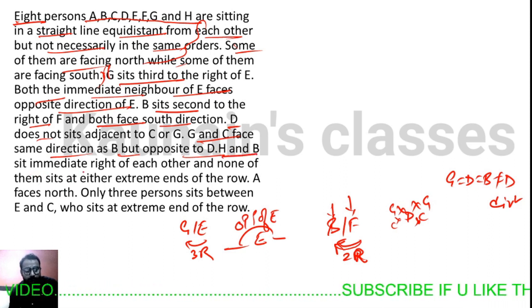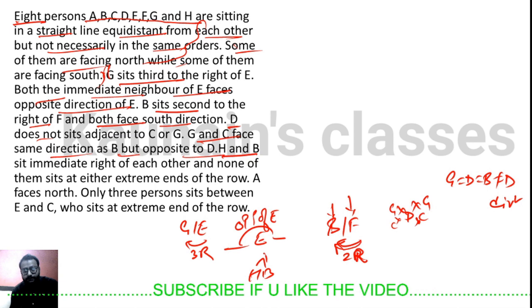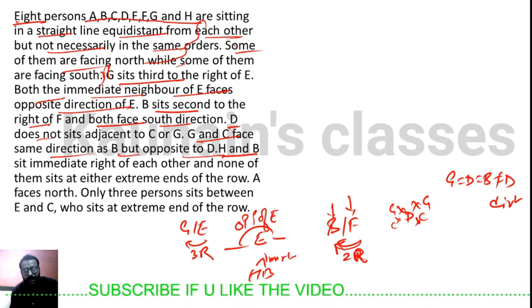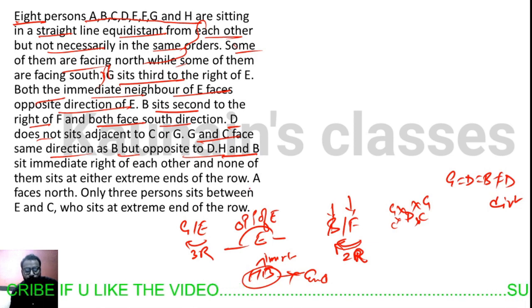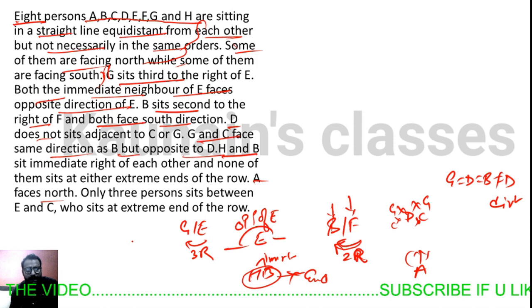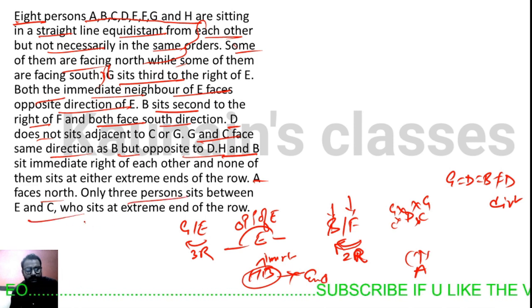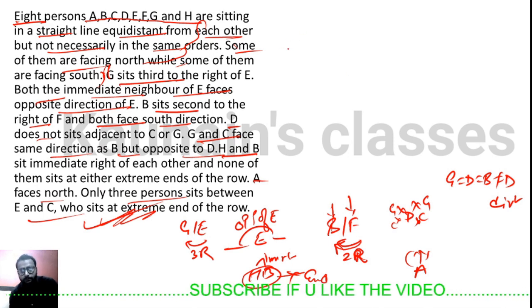H and B sit immediately right of each other, and none of them sits at the extreme end of the row. So H and B are sitting immediately right of each other, and these two are not sitting at the end of the row. A faces north, so we know the direction of A. Only 3 persons sit between E and C, and C sits at the extreme end of the row. So we can start our puzzle from this hint.